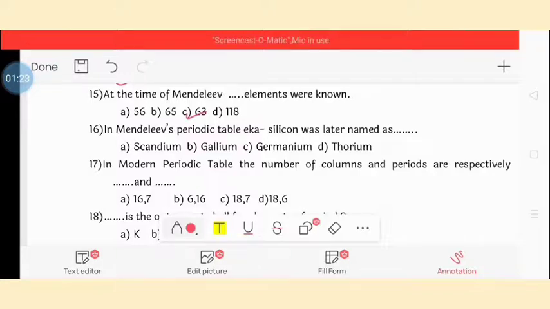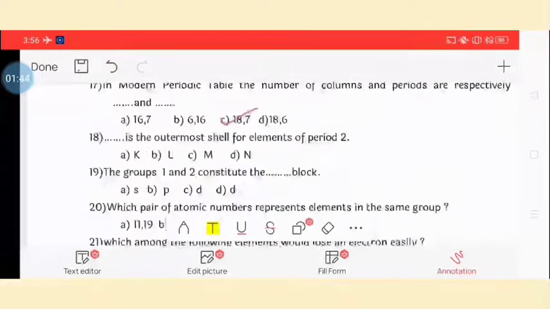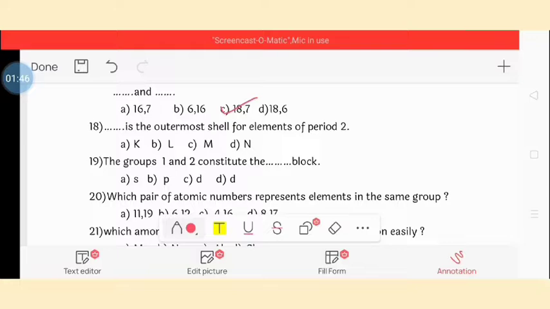Next question. In Mendeleev's periodic table, Eka-silicon was later named germanium. Option C. In the modern periodic table, the number of columns and periods are respectively dash and dash. So 18 columns and 7 rows. 18 and 7, option C. Next question.